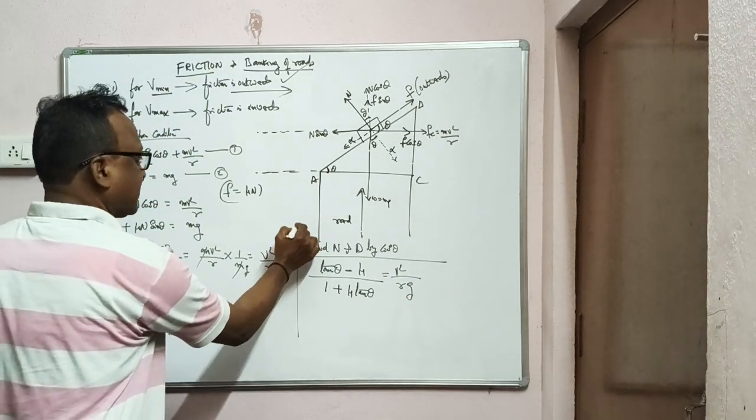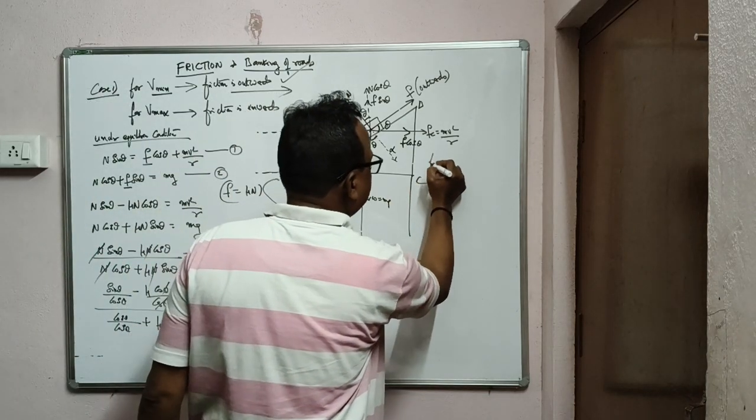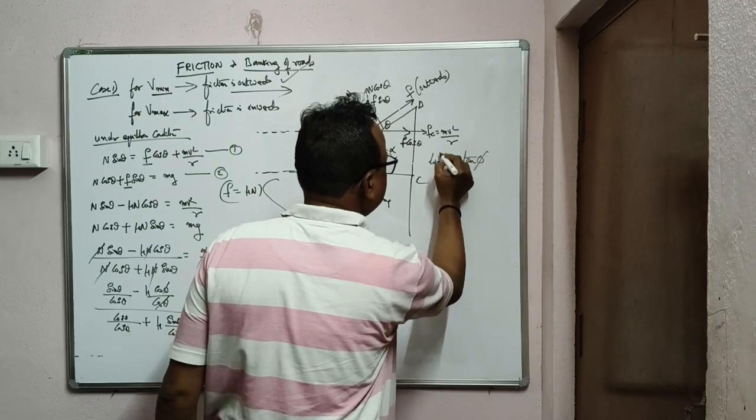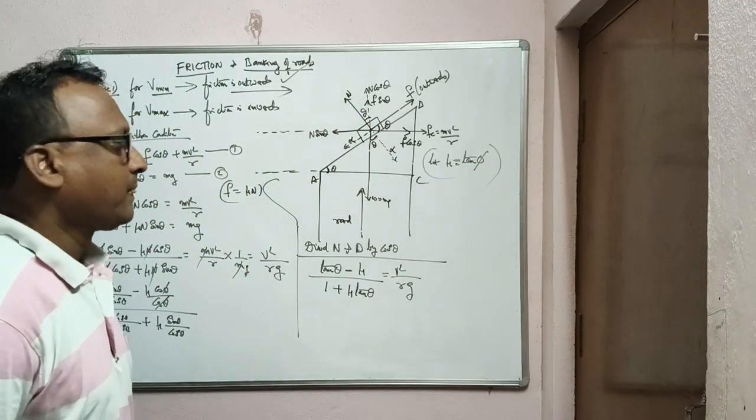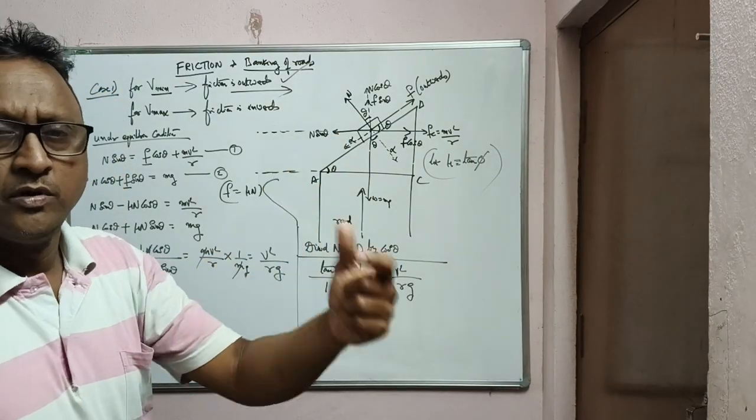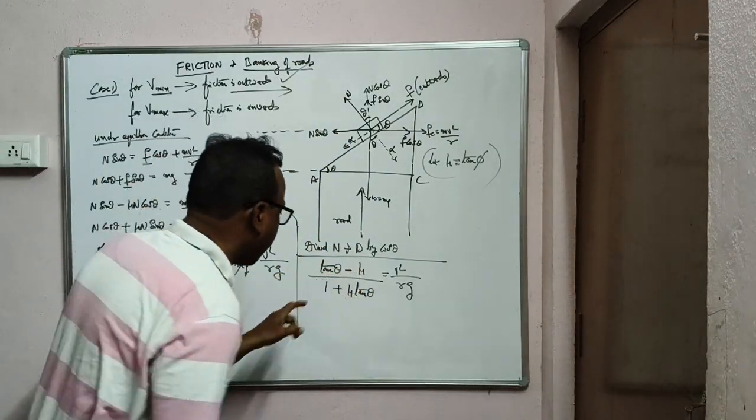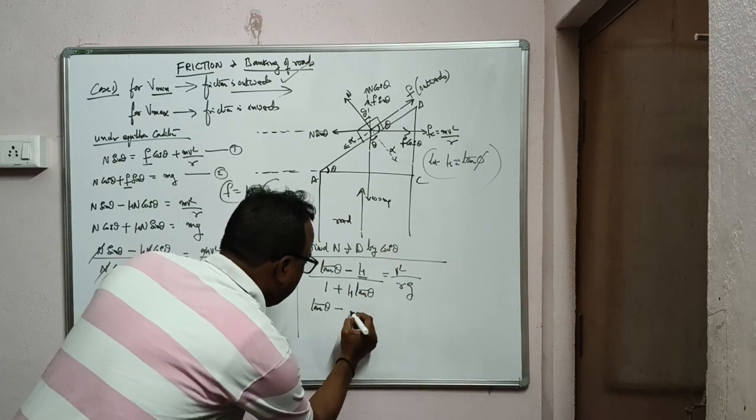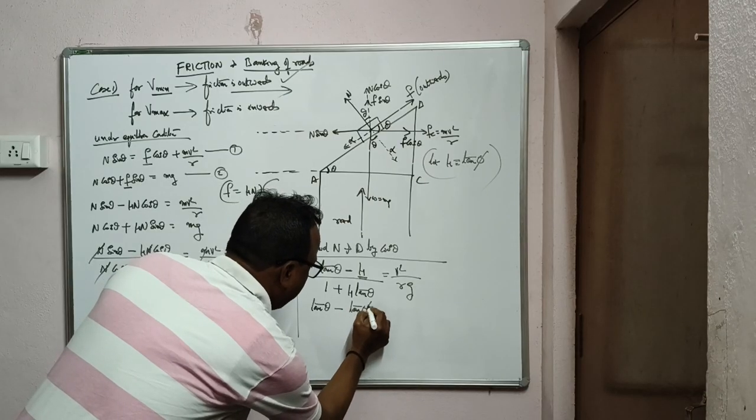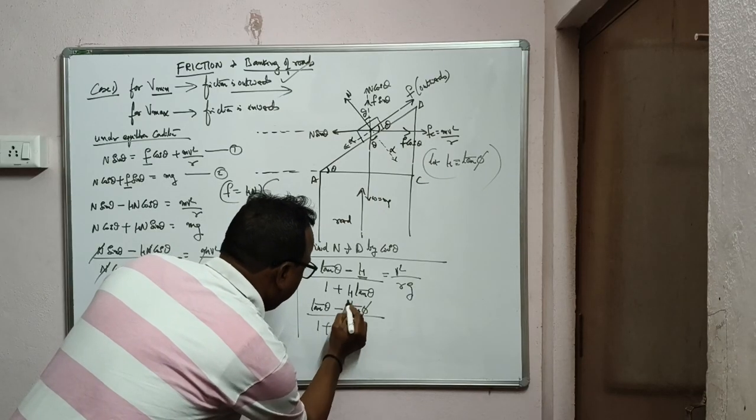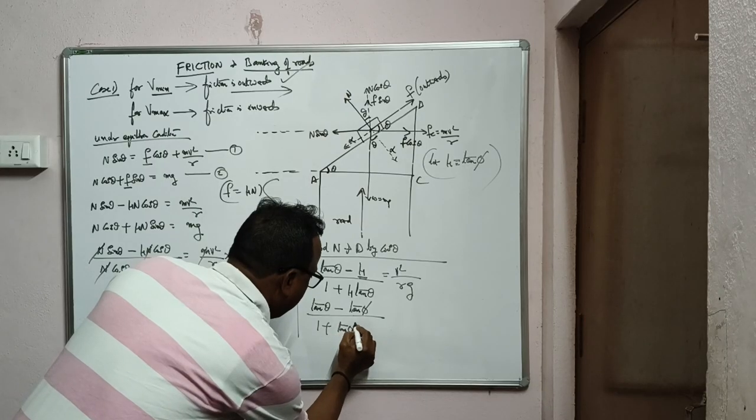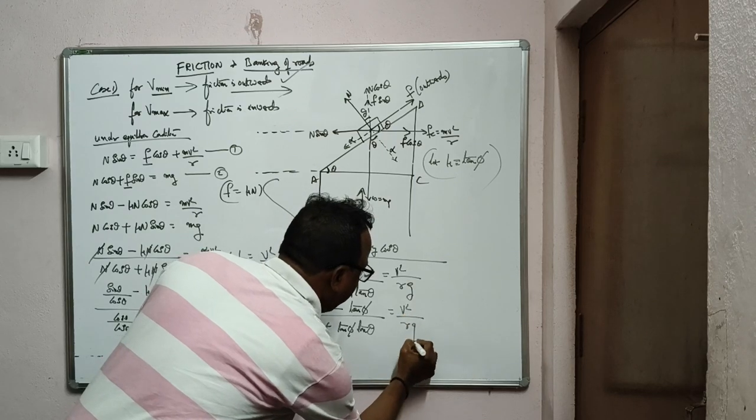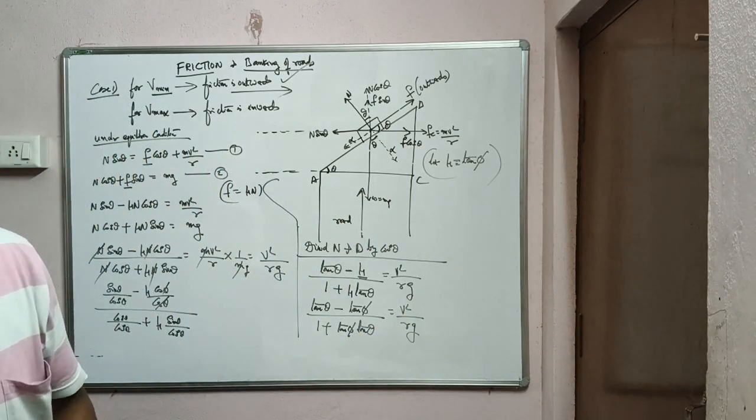Now what I'll do, a small assumption: let mu be equal to tan phi. Let us assume for v minimum, the coefficient of friction mu is equal to tan phi. Substitute here. Then it becomes tan theta minus, in the place of mu I can substitute tan phi, by 1 plus tan phi into tan theta, is equal to v square by rg. Please note down our derivation.